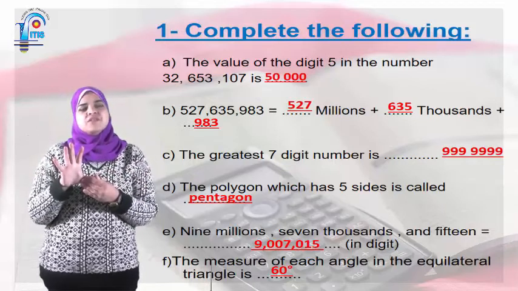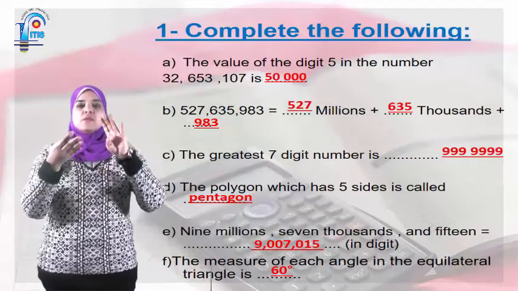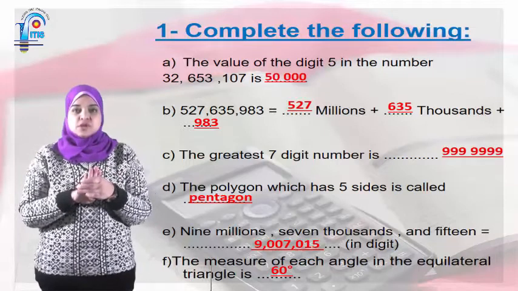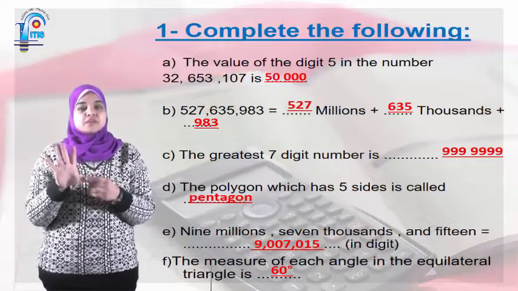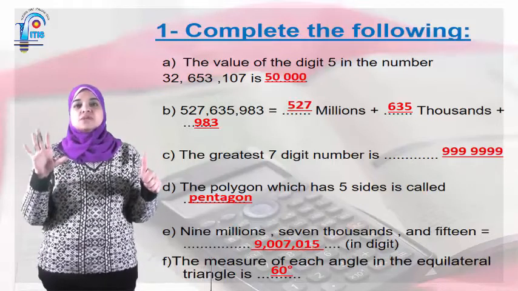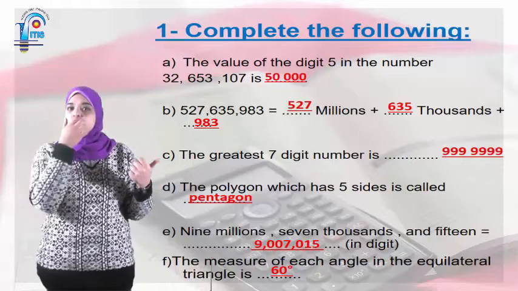The polygon which has 5 sides called pentagon. Okay, let's revise them again. 3 sides called triangle, 4 sides, 4 angles, or 4 vertices called quadrilateral, 5 sides, 5 angles, 5 vertices pentagon, 6 sides, 6 angles, 6 vertices called hexagon, 7 heptagon, and 8 octagon.